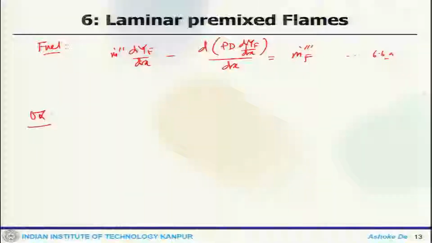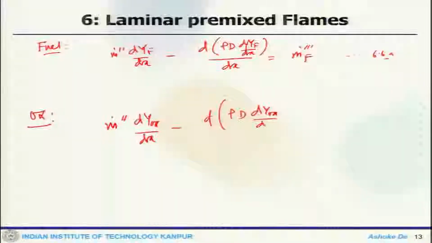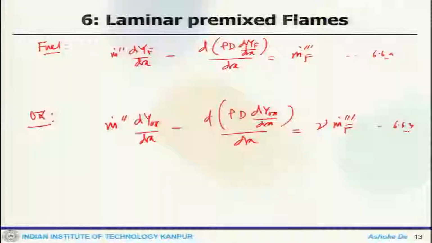And for oxidizer, if we write, d(m dot Y_oxidizer)/dx minus d/dx of rho D dY_ox/dx equals nu times m dot triple dot f. So, one can notice here in the diffusion law we have D, which is constant, because that is one thing that we have assumed, they are going to be equal.